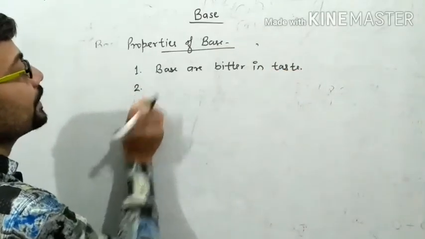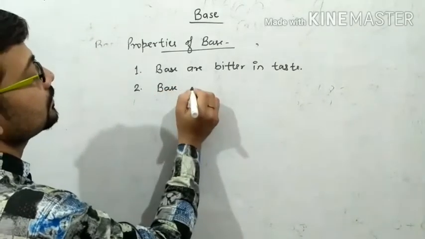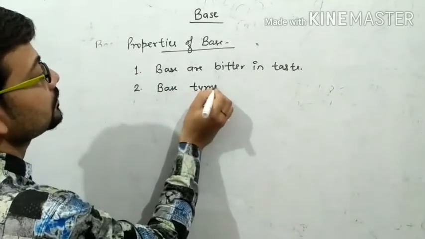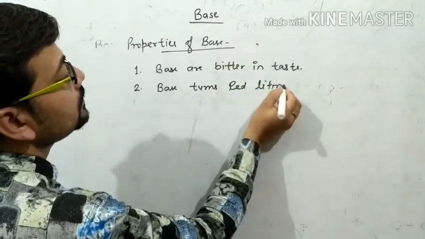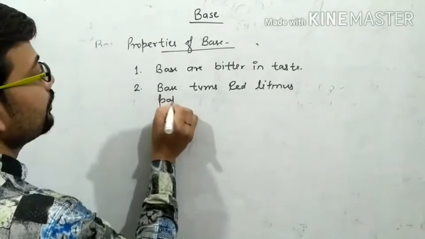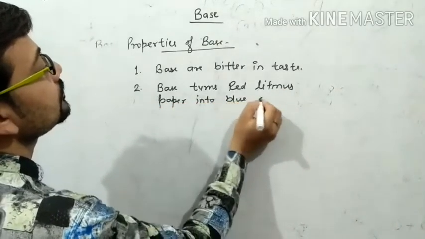The second property, bases turn red litmus paper into blue color.